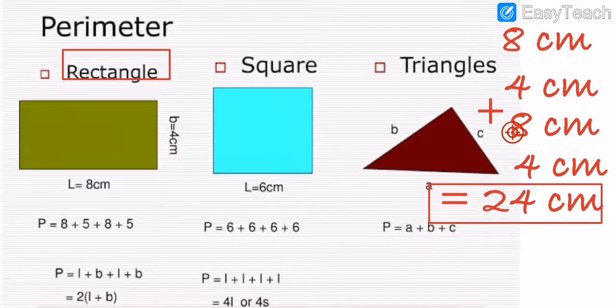So note down these things: 8 centimeter, 4 centimeter, 8 centimeter and 4 centimeter is equal to... Length is 8 centimeter, here is also length 8 centimeter, breadth is 4 centimeter, and here also breadth is 4 centimeter. So the answer is 24 centimeter. Got my points, my dear students? You have to write it like that.